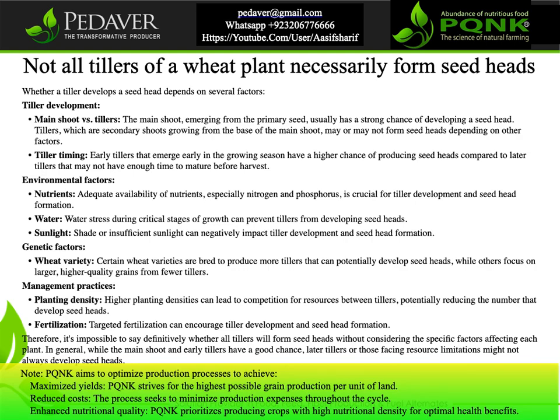depending on other factors. Tiller timing: early tillers that emerge early in the growing season have a higher chance of producing seed heads compared to later tillers that may not have enough time to mature before harvest.